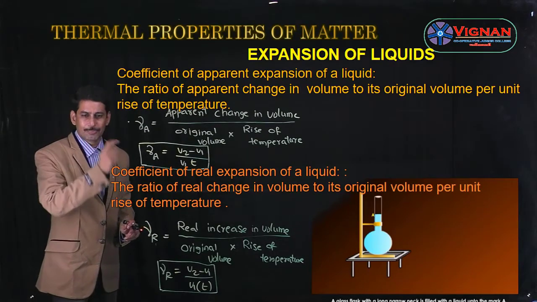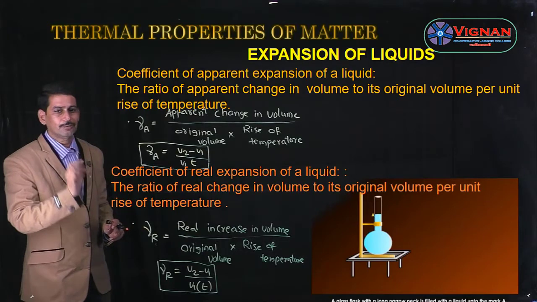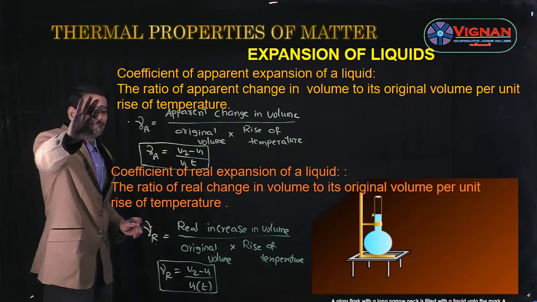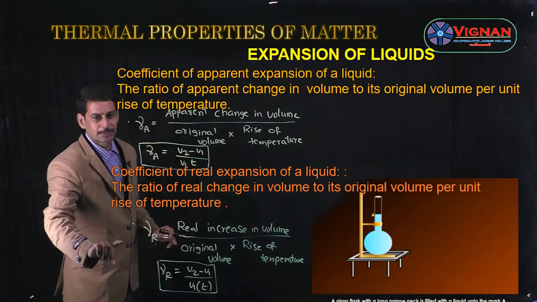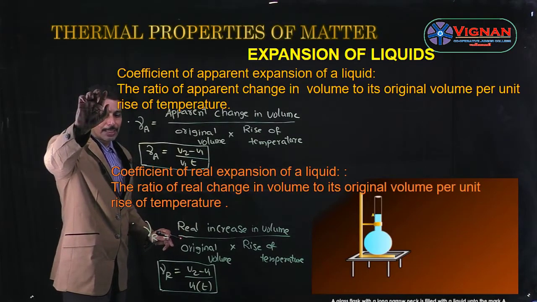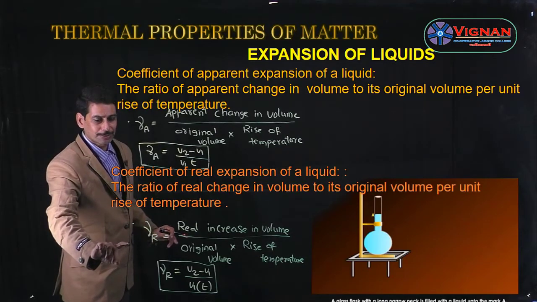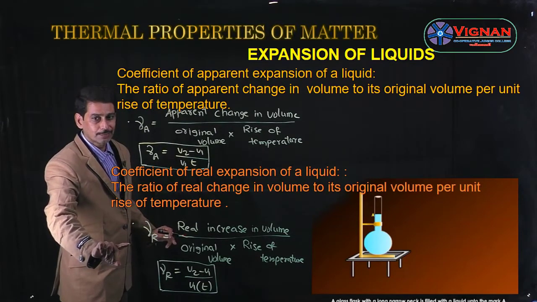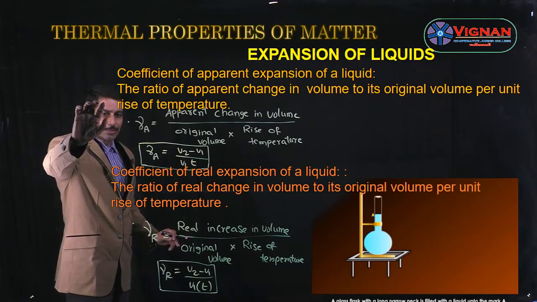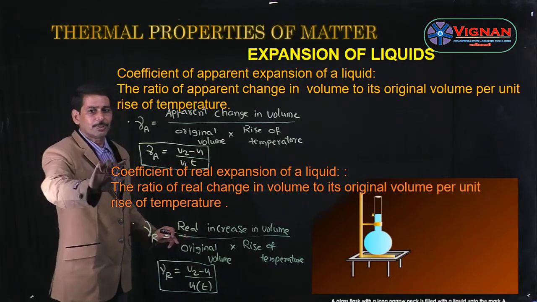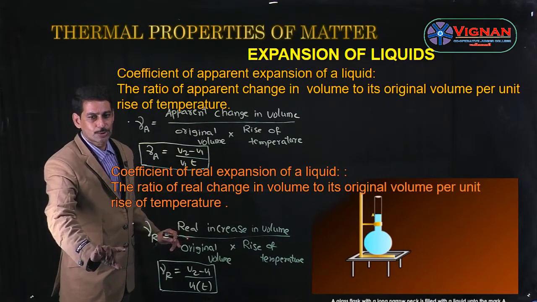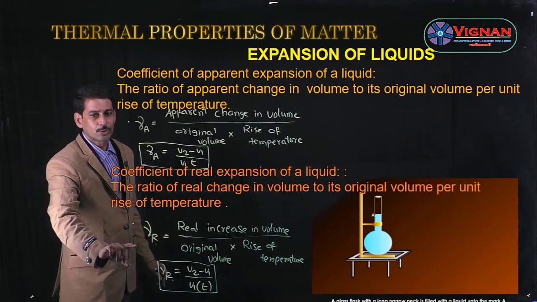So let us recap once again. Liquids have two volume coefficients. One is the coefficient of apparent expansion of a liquid, the other is the coefficient of real expansion of a liquid. The coefficient of apparent expansion is denoted by gamma A, and the coefficient of real expansion is denoted by gamma R. Gamma A is defined as the ratio of apparent increase in volume to its original volume per unit rise of temperature, whereas gamma R is defined as the ratio of real increase in volume to its original volume per unit rise of temperature.